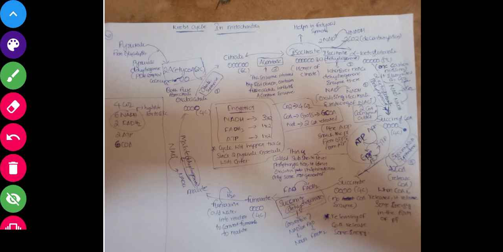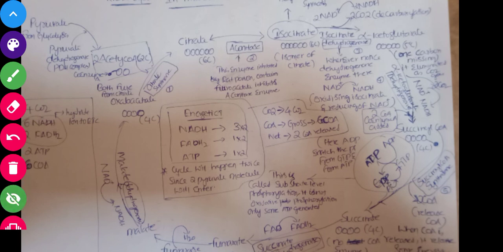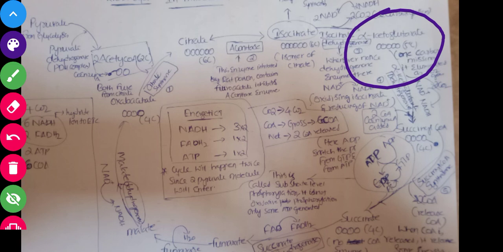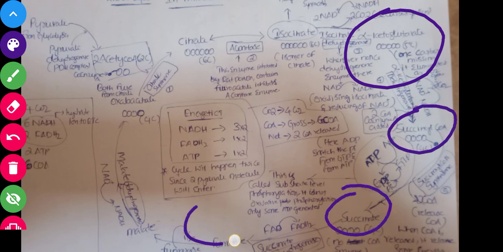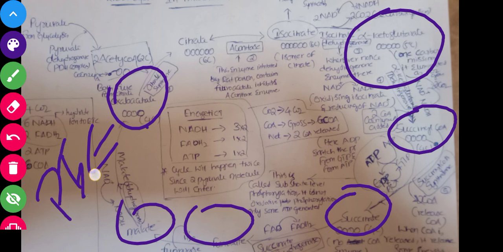Some substrates are forming alpha ketoglutarate. This alpha ketoglutarate will form succinyl CoA, then succinate, then fumarate, then malate, then oxaloacetate, and then finally it will enter into glycolysis with the help of phosphoenolpyruvate.